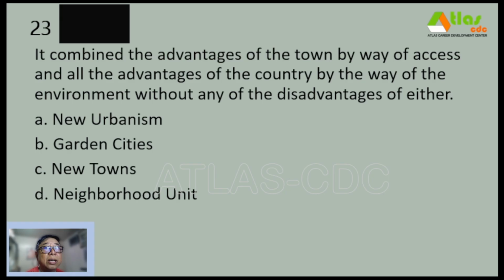23. It combined the advantages of the town by way of access and all the advantages of the country by way of the environment without any of the disadvantages of either. A. New urbanism. B. Garden cities. C. New towns. And D. Neighborhood unit.